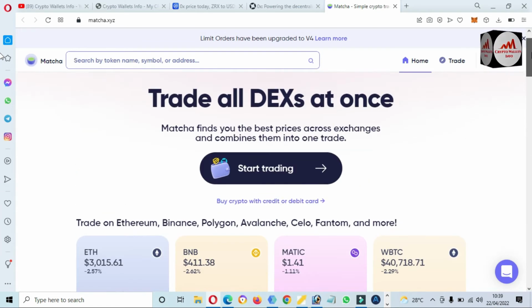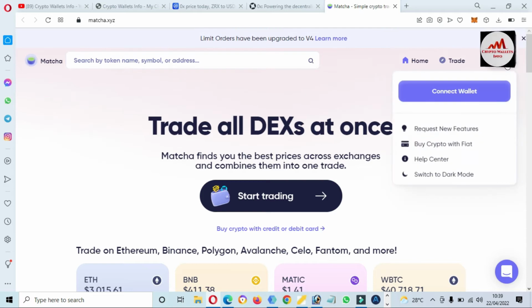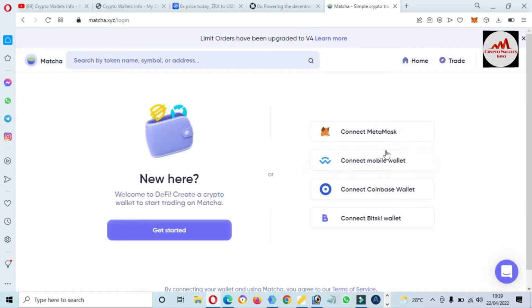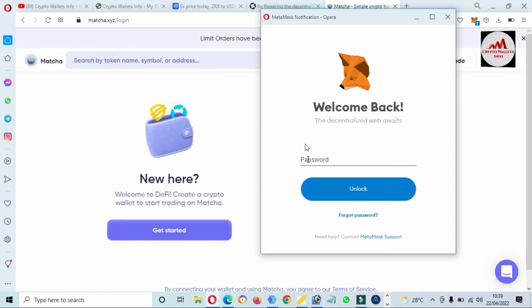Let's suppose you need to connect your Metamask wallet with matcha.xyz. Simply click on the profile area and then click on Connect Wallet. I don't have any balance in this Metamask wallet, but I am just giving information, not financial advice. Connect Metamask wallet, then the Metamask wallet opens in front of me. Before connecting your Metamask wallet, select the Ethereum mainnet. I'm going to enter my password here.